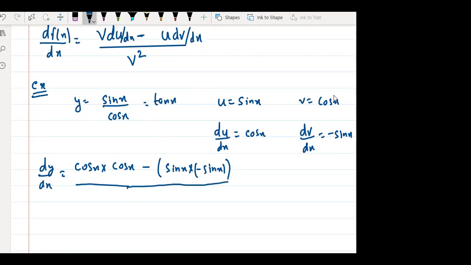What is v? Cos x whole square. Did you understand? What is cos x into cos x? So it is cos x whole square.